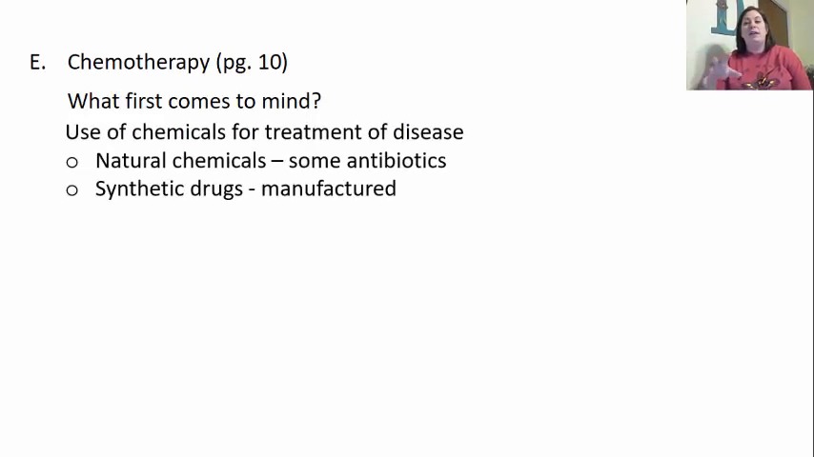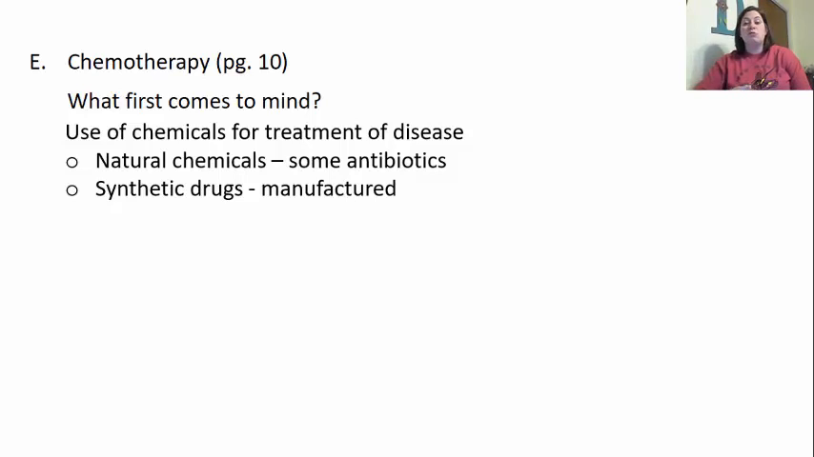Now, another thing we want to look at here, this is located on page 10 in your textbook, is chemotherapy. What comes first to mind when you think of chemotherapy? Well, for most people, we think of cancer. All right, so we think of cancer being the issue, and chemotherapy is the type of treatment for cancer. But guys, chemotherapy is the use of chemicals for treatment of any disease, not just cancer. So it's any particular disease. If you're using chemicals to treat it, it is considered chemotherapy.